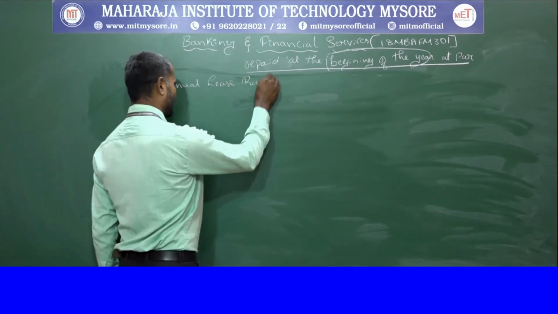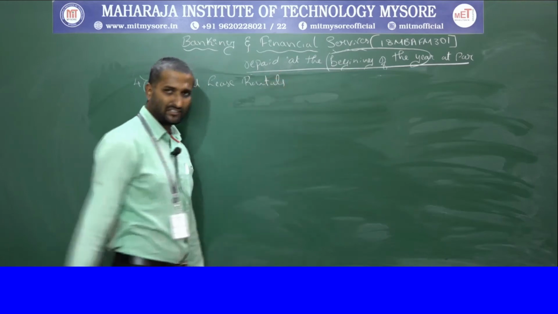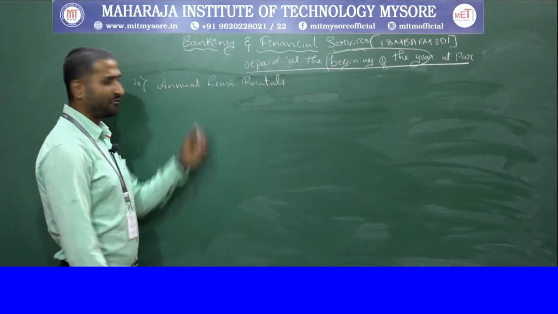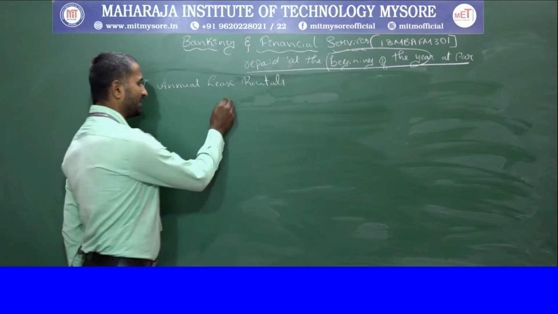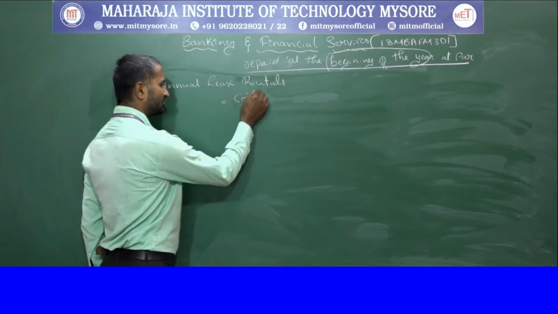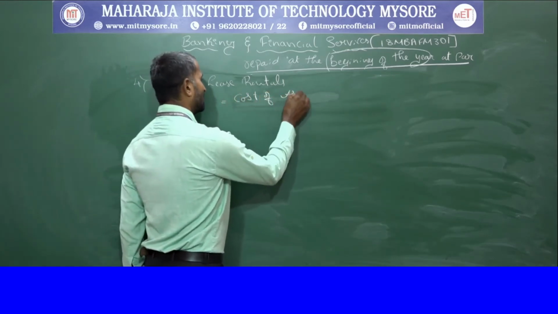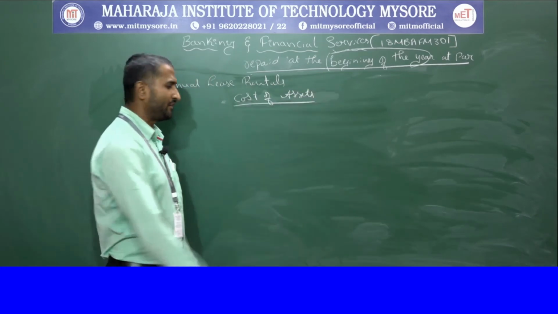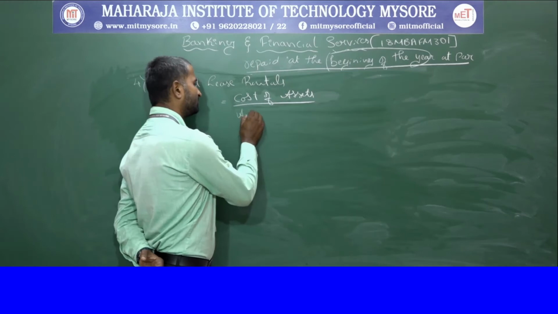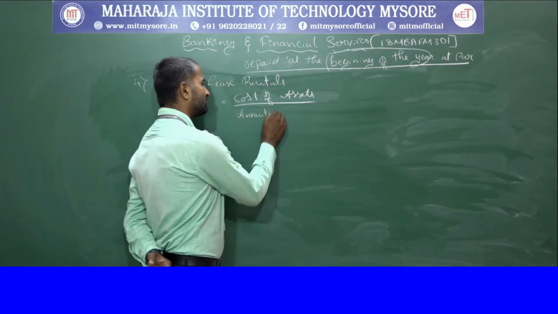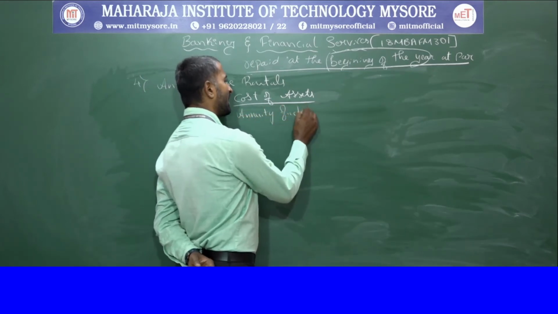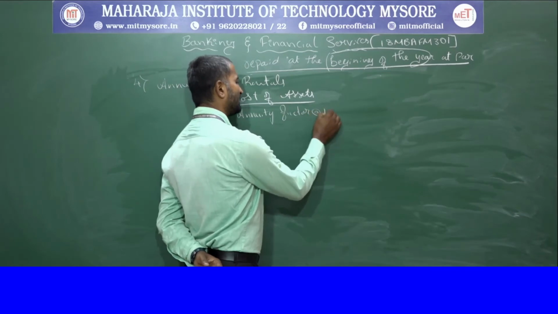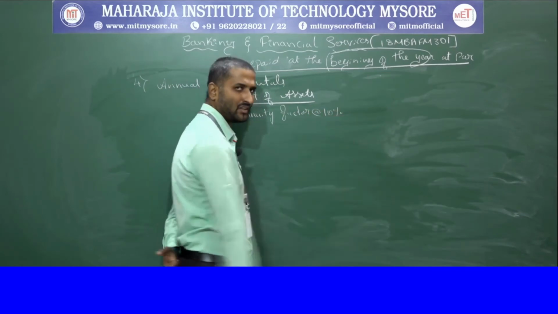So in the fourth one, we are going to calculate the annual lease rentals. For calculating annual lease rentals, we have to take the cost of assets divided by the annuity factor at 10%, which is given in the problem.